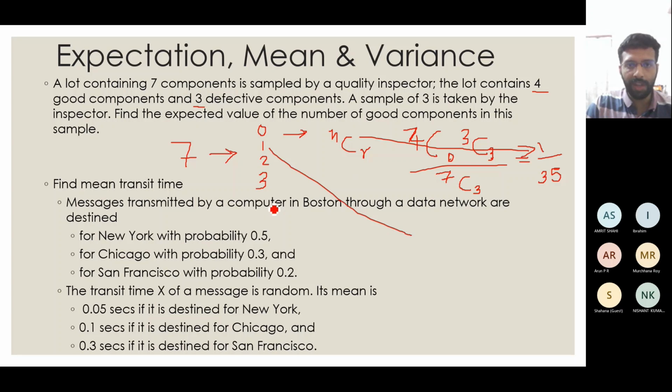Now when the number of good elements is 1, in a similar way from the 4 good ones I took 1, from the 3 bad ones I took 2, and out of the total 7 I have to take 3 elements. So if you solve that, you will get 4C1 into 3C2, 4 into 3 here.